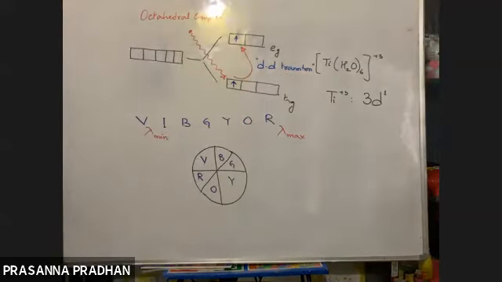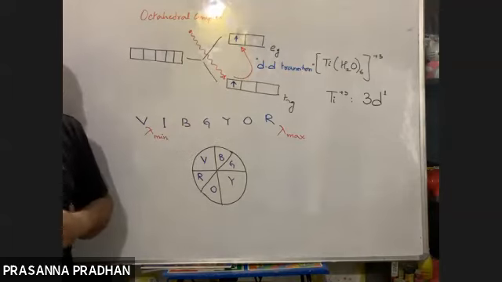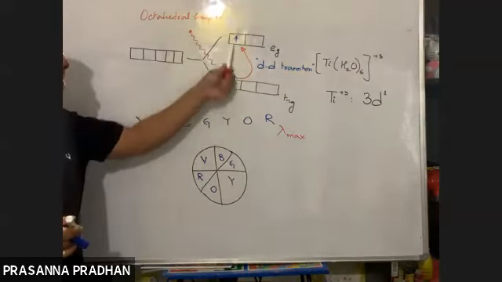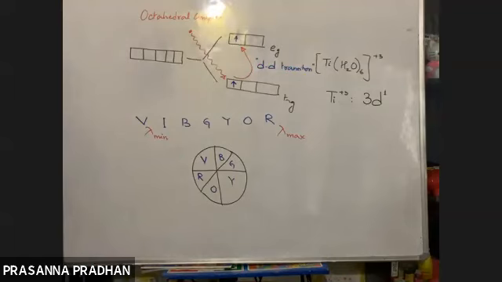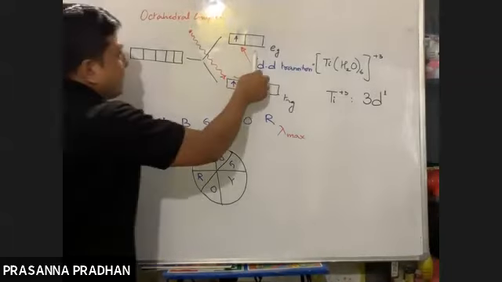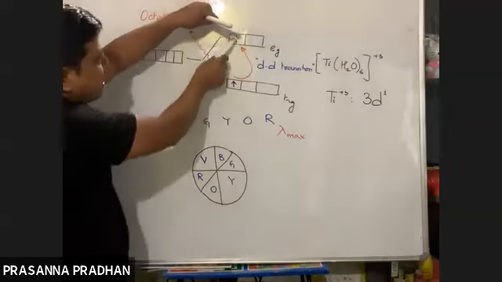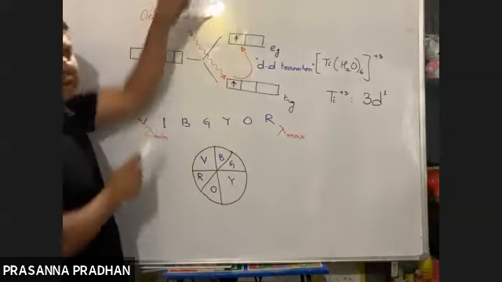The amount of energy required for this excitation, what does it depend upon? Obviously, it depends upon the crystal field splitting energy, the energy difference between these two sets.